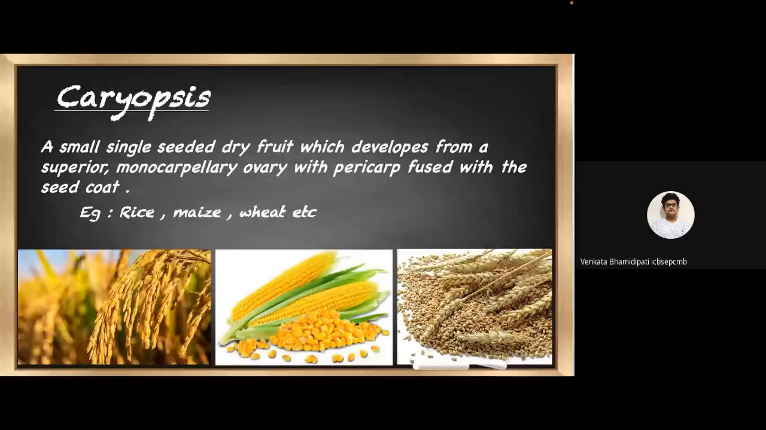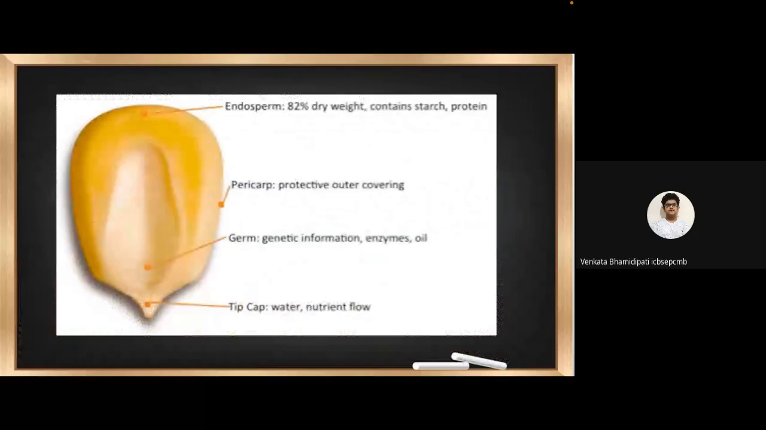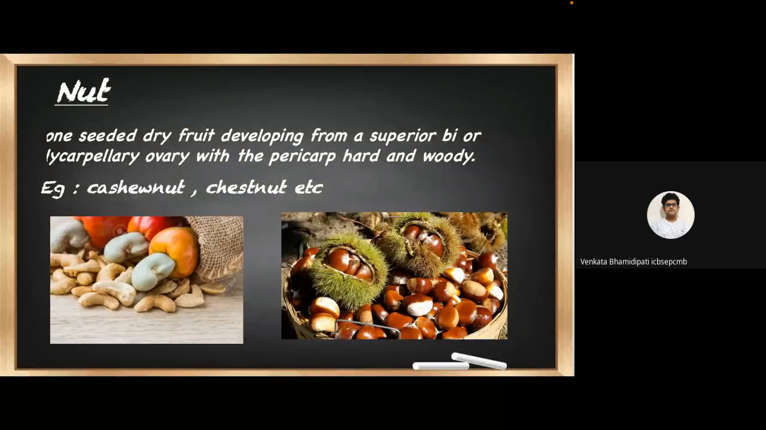Next one is caryopsis. Caryopsis is a small, single-seeded dry fruit which develops from a superior monocarpellary ovary. And in this case, the pericarp is fused with the seed coat. For example, grains like rice, maize, wheat, etc. So here you can see the structure of a grain. The pericarp and the seed coat are fused together. The next one is nuts. It is a one-seeded dry fruit developing from a superior bi or polycarpellary ovary with the pericarp hard and woody. For example, cashew nut, chestnut, etc.